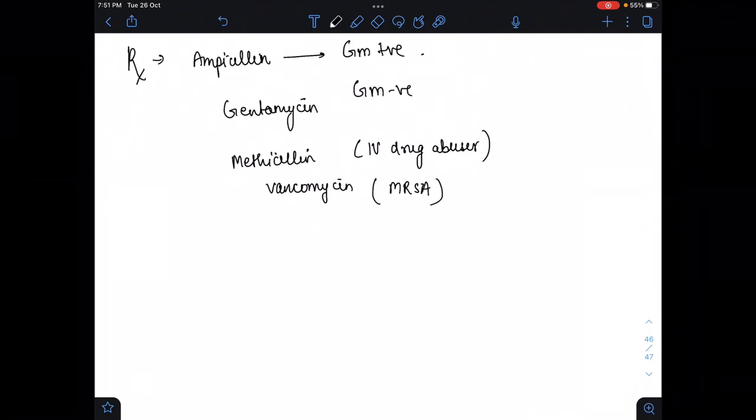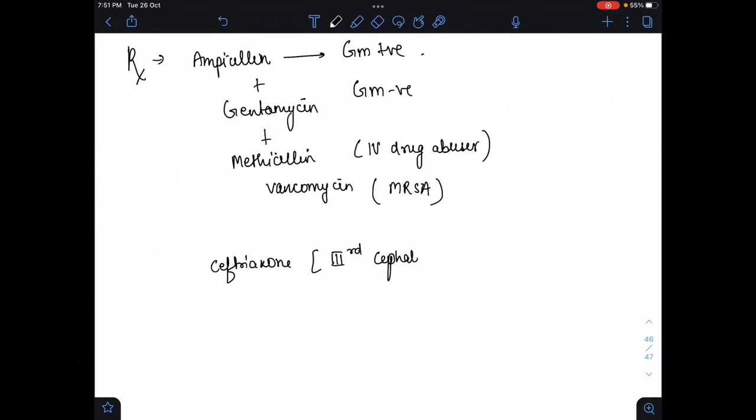So after 72 hours, when the culture sensitivity report is available, depending on the report, we manage that patient, according to which type of bacteria it is, either gram positive or gram negative. So these were the treatment. Or also we can give ceftriaxone, which is a third generation cephalosporin. These all we can give.